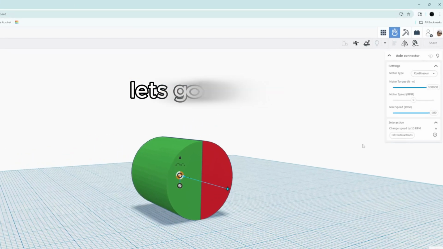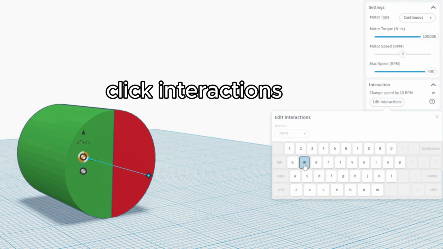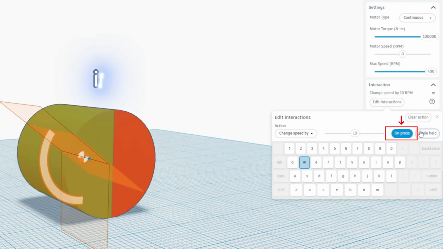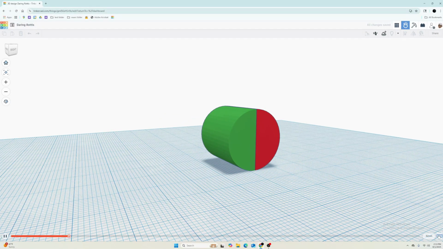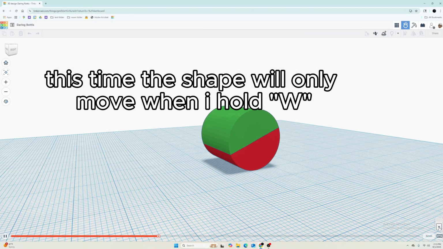Let's go back. Click Interactions. Instead of on press, click while held. This time the shape will only move when I hold W.